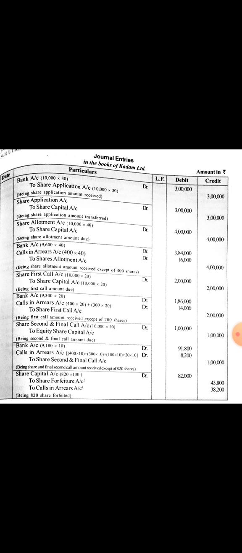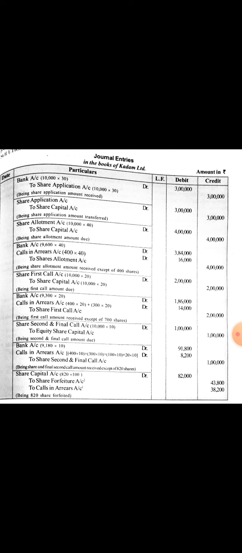Calls in arrear in this case: 400 shares of W plus 300 shares of X plus 100 shares of Y plus 20 shares of Z. Total 820 shares, amount 8,200. Calls in arrear 8,200. Next, forfeiture.